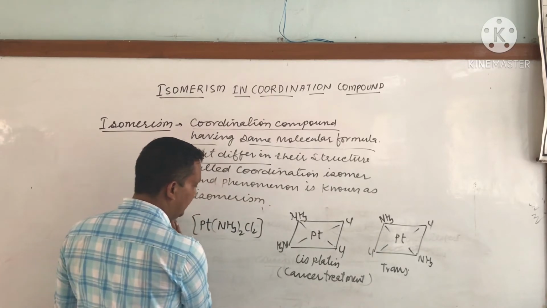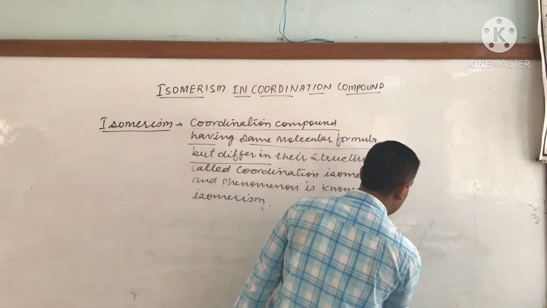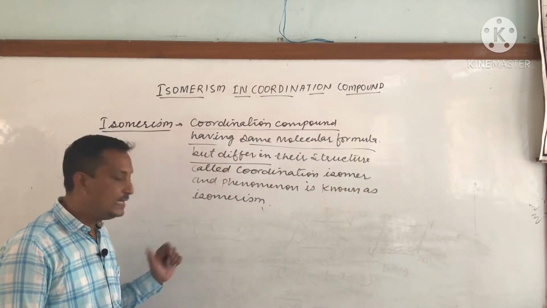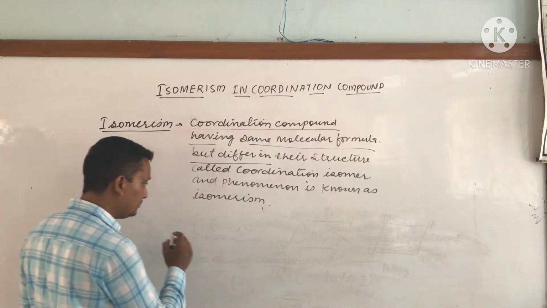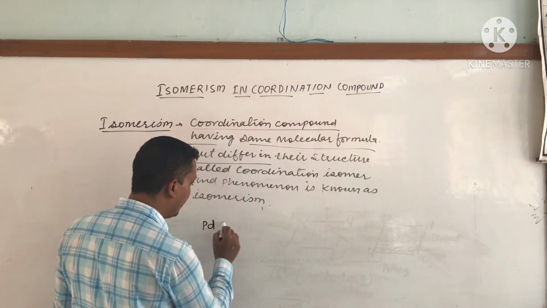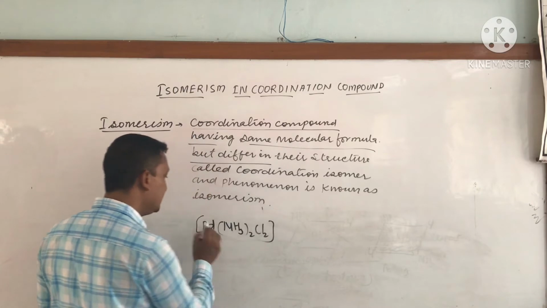Many other examples of geometrical isomerism can be taken. For example, if we are taking Pd(NH3)2Cl2, this is an example.